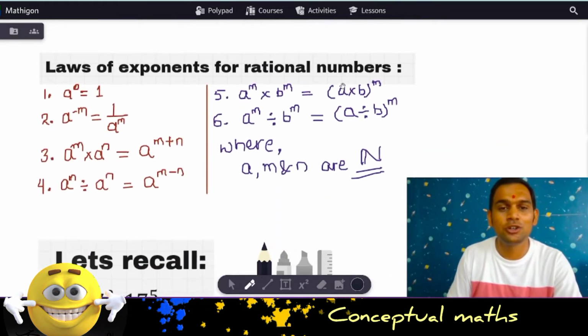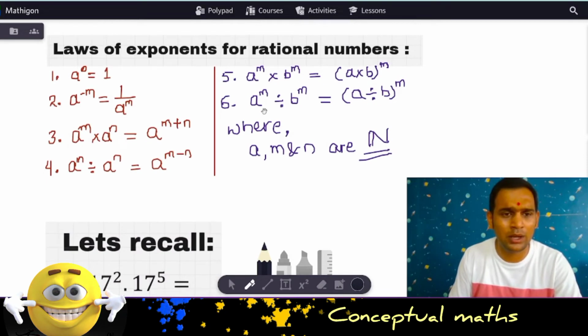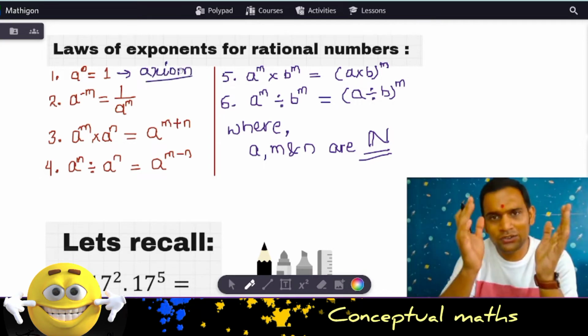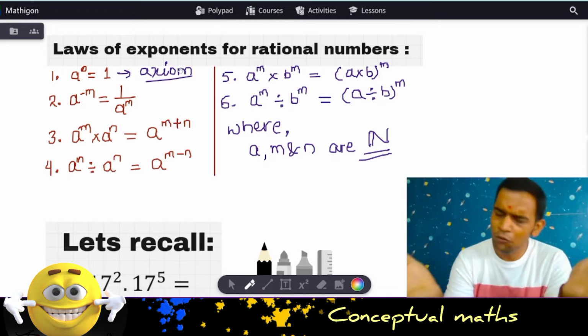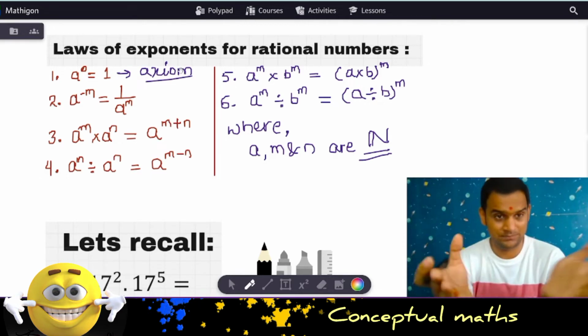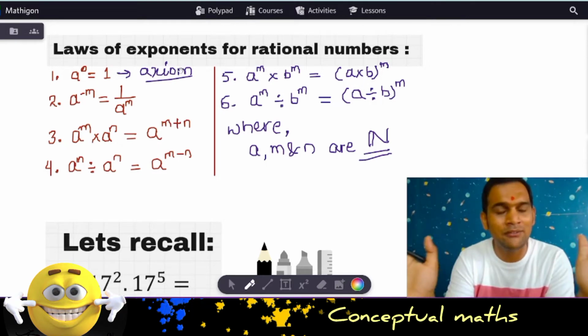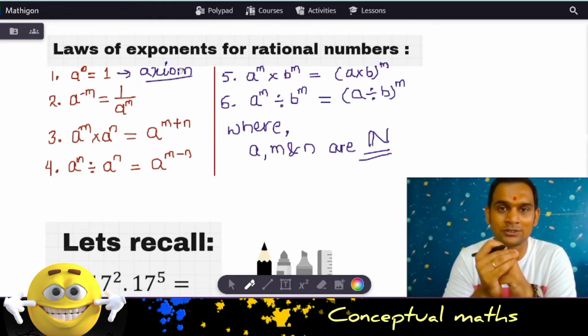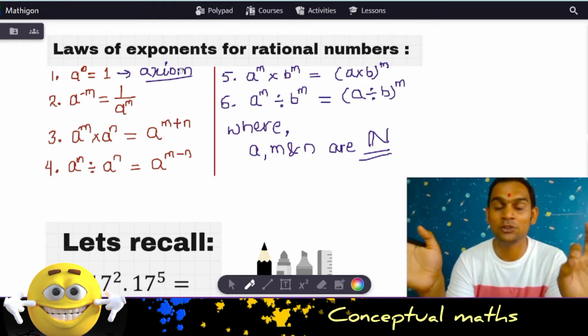Let's begin. So law of exponents for rational numbers, let's go through it quickly. The first law, I have written it as first law because this was the different law which we studied in class 8, right? So a to the power 0 is always 1. Now in mathematics, this is called an axiom. An axiom means a statement or a formula or any equation like this, which does not have any proof, but is accepted universally in the area of mathematics. Everywhere you go, this is accepted. That is why it is called an axiom.